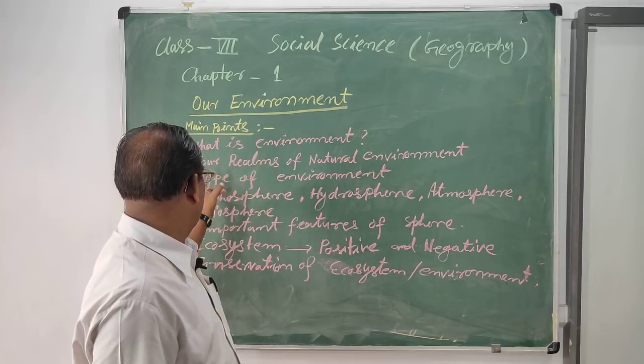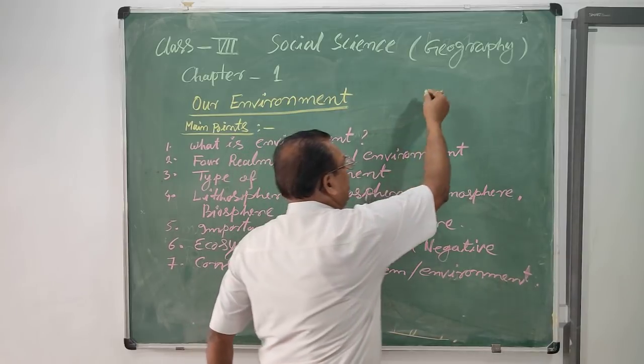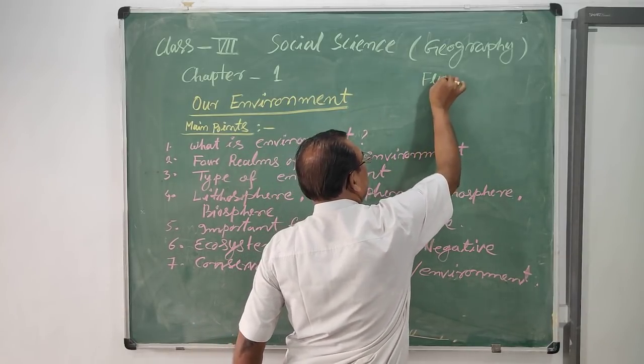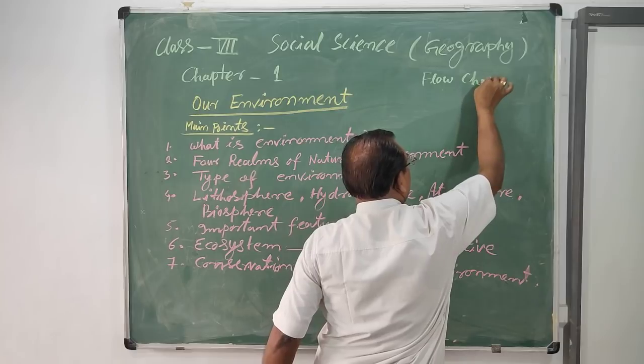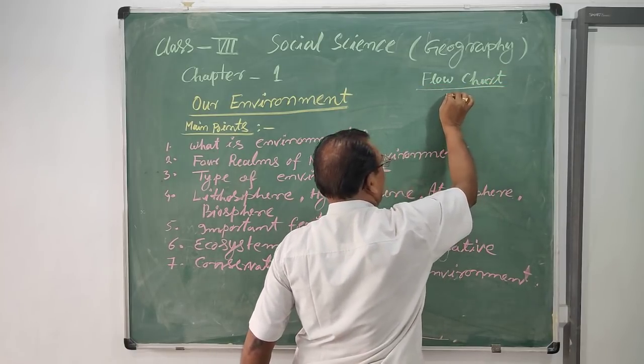There are two types of environment. You can also see them in the flow chart. In the flow chart, first is the environment.